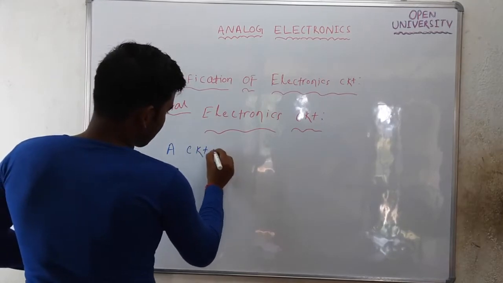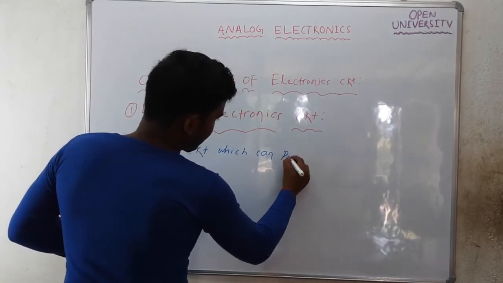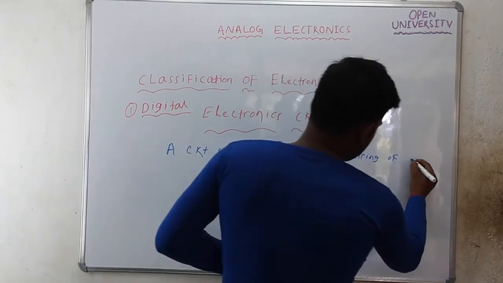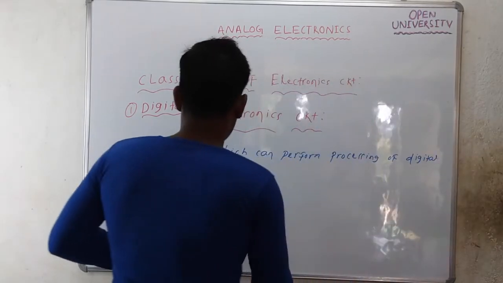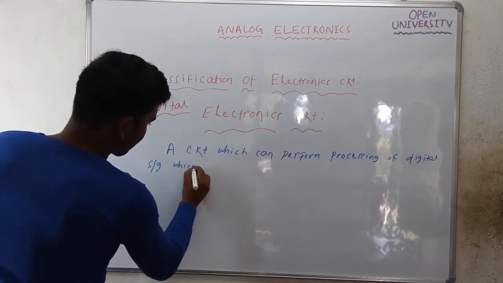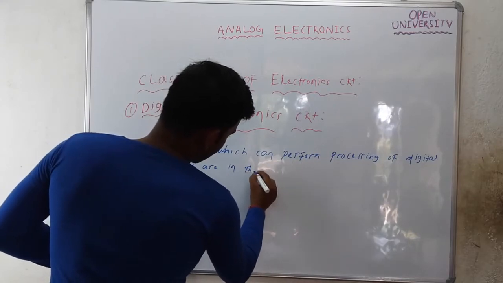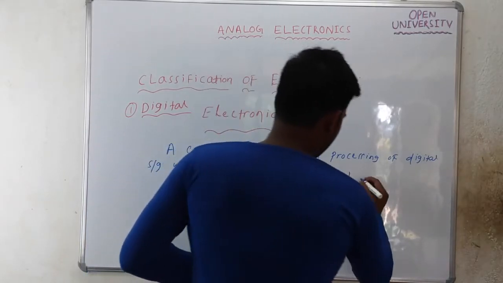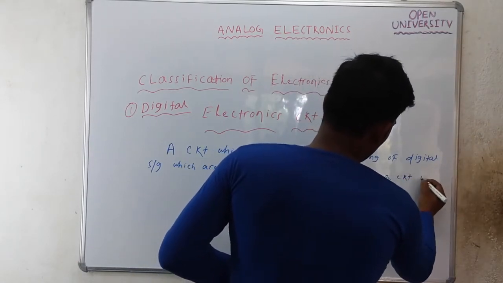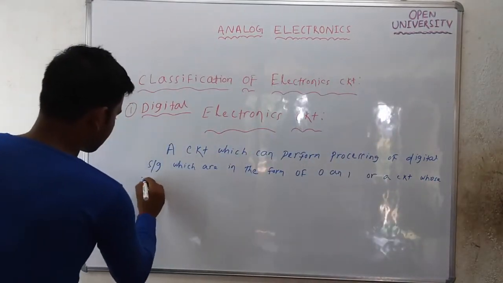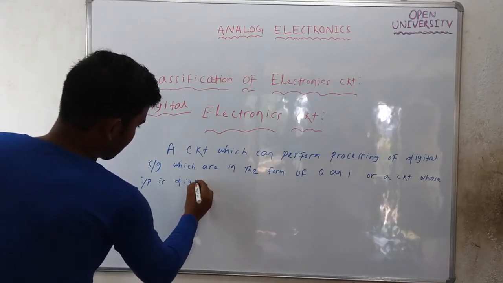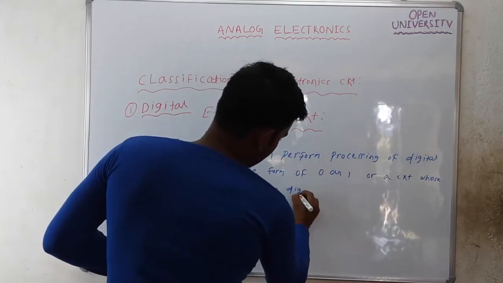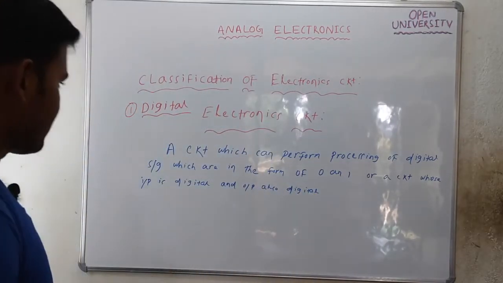So a circuit which can perform processing of digital signals, which are in the form of 0 and 1, or I can say a circuit whose input is digital and output is also a digital signal. So this is the definition of a digital electronic circuit.